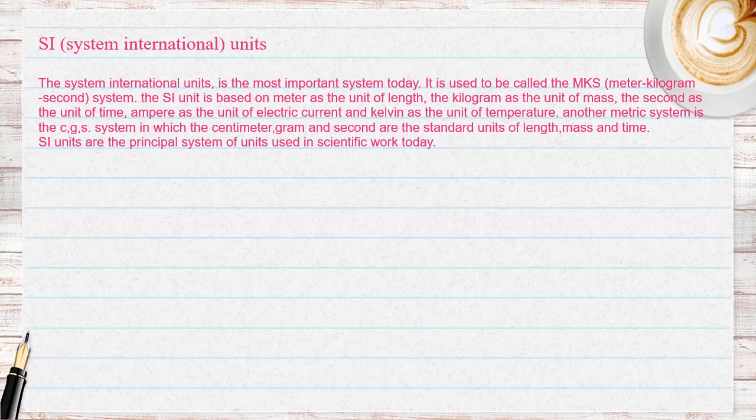The SI unit is based on the meter as the unit of length, the kilogram as the unit of mass, the second as the unit of time, the ampere as the unit of electric current, and the Kelvin as the unit of temperature. Another metric system is the CGS system, in which the centimeter, gram and second are the standard units of length, mass, and time. SI units are the principal system of units used in scientific work today.